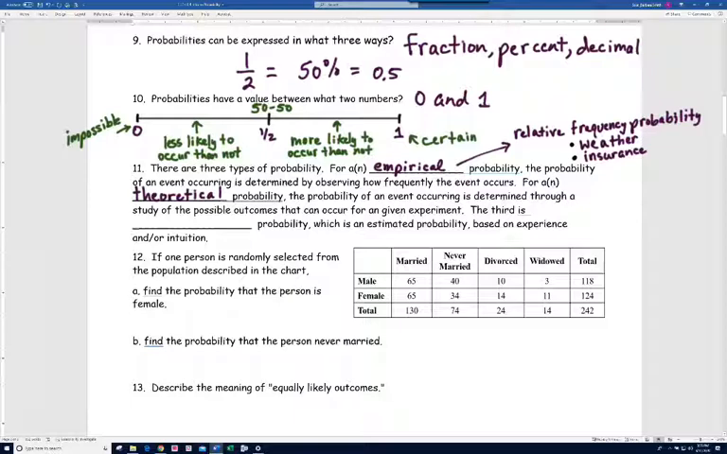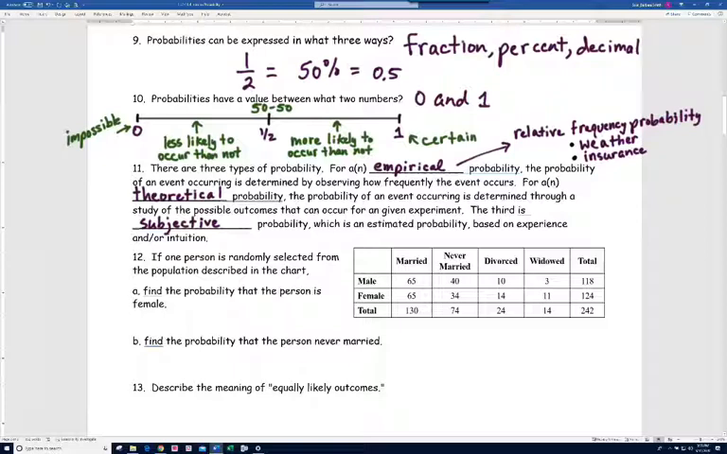The third type of probability is what we call subjective probability, which is an estimated probability based on experience and/or intuition. It turns out that our subjective probabilities tend to not be all that great. In fact, a lot of times we overpredict things or even underpredict.